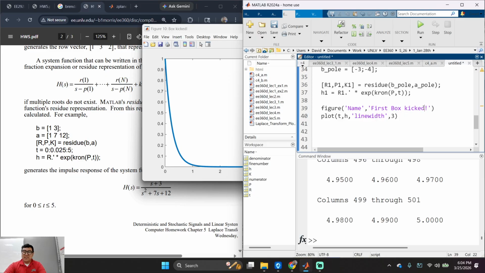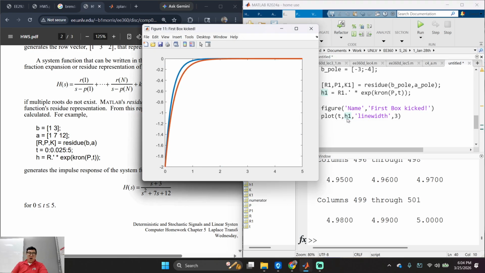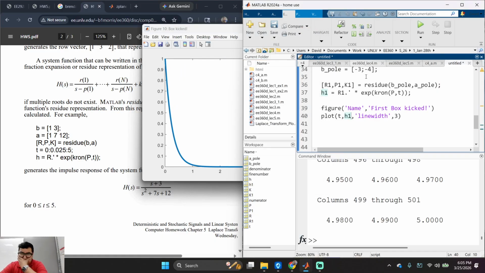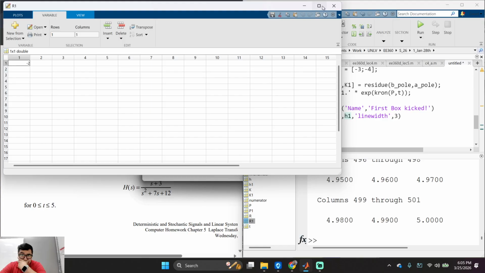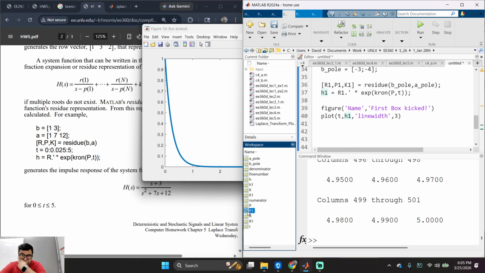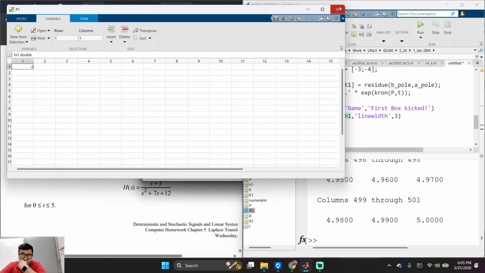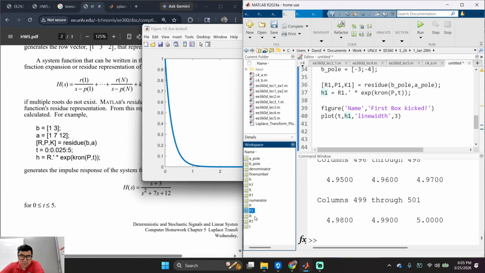First box kicked. Then H1. Whoa. That looks pretty cool. Right? Actually, why am I getting 2 lines? Investigating. R1, 2, P1, 2, K1.